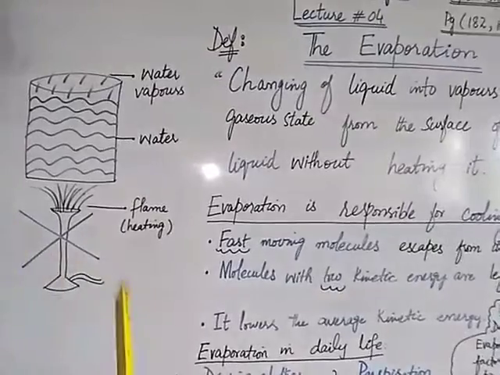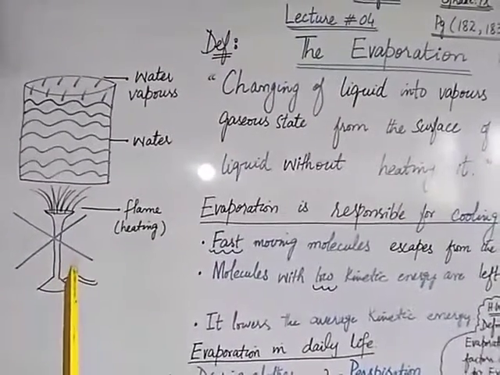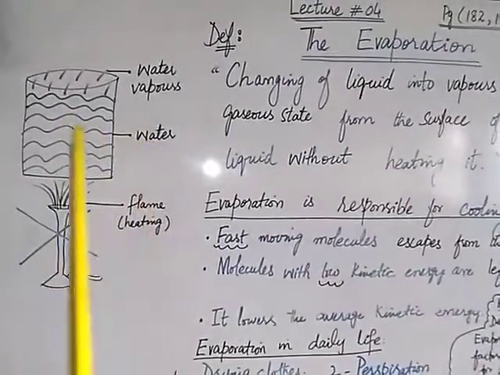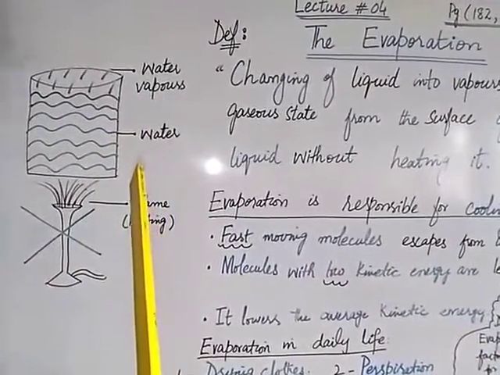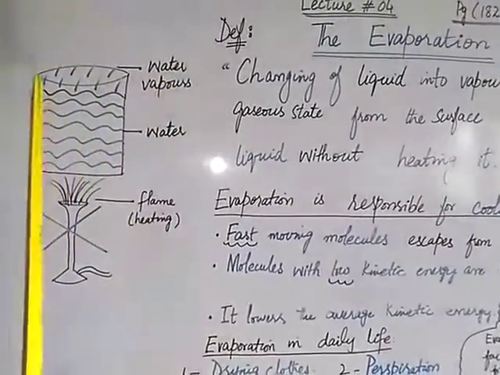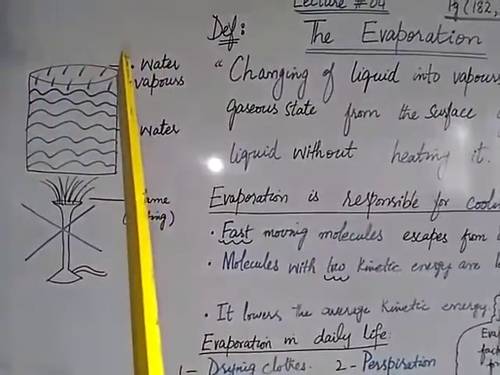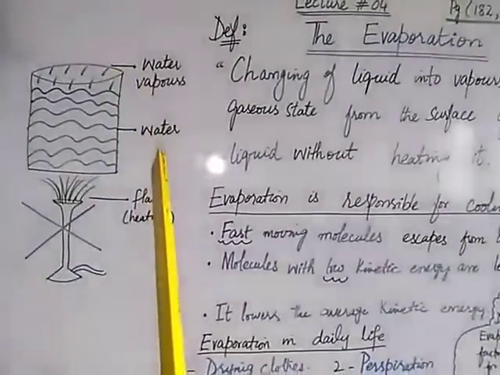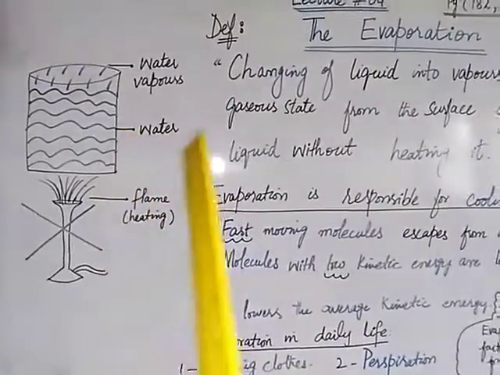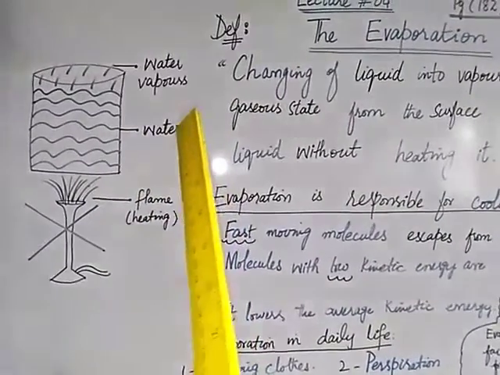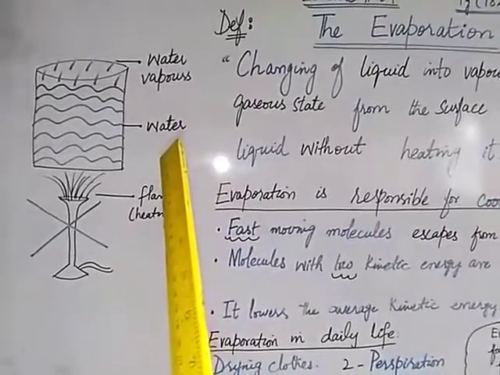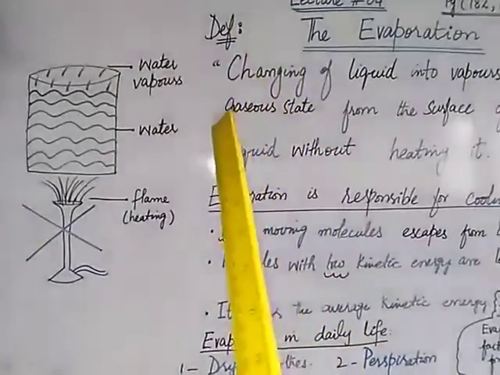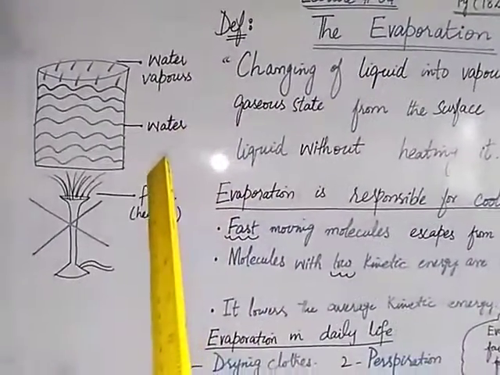Here we have a big cross on the burner, which shows that we don't have to heat this water at any temperature, at any room temperature. The vapors from the surface of the water escape out, and this process is known as evaporation. Not only in water, in all liquids, especially in polar liquids or volatile liquids, the molecules from the surface of a liquid escape into the environment, and this process is known as evaporation.